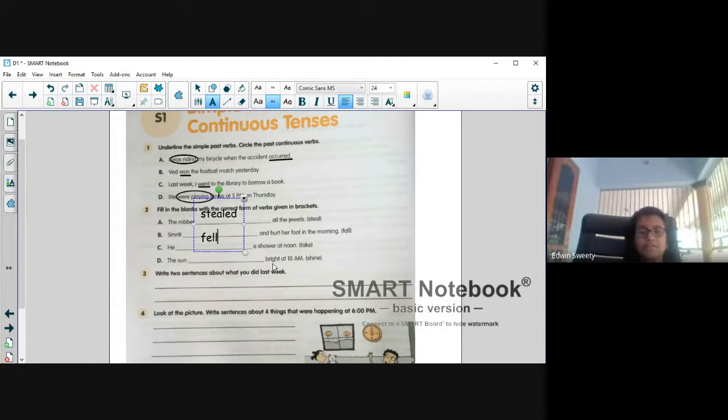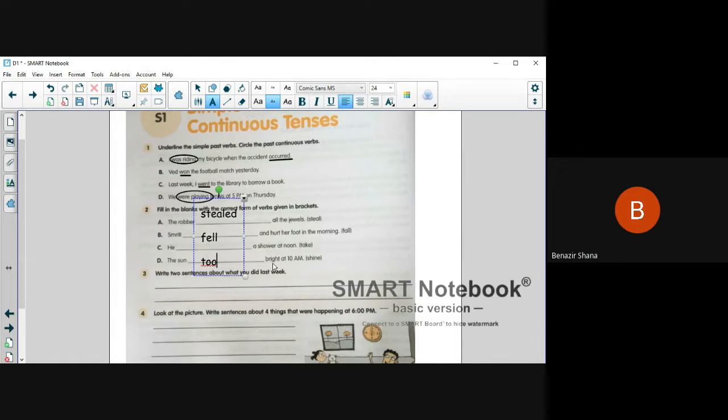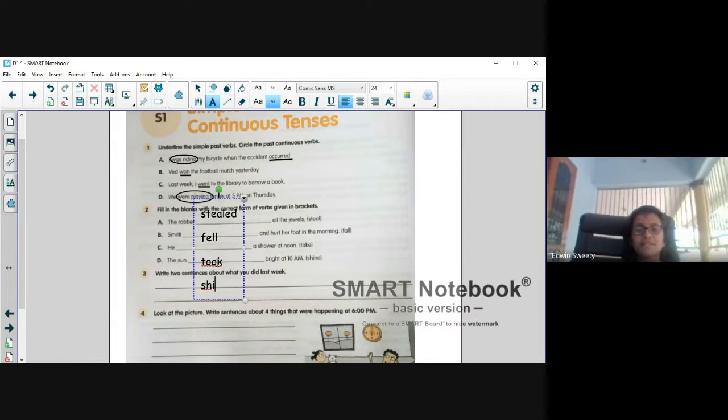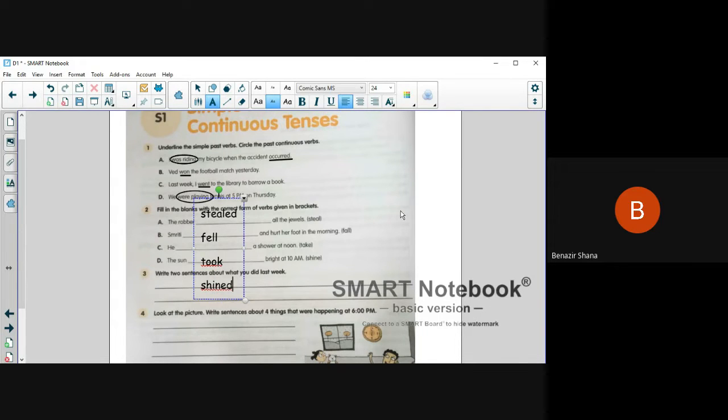He took a shower at noon. Took. Very good, Sweetie. Okay, next. The sun shone bright at 10 a.m. Shining. I'm asking past tense, not past continuous tense. Shone. Very good, Sweetie. Hope everyone understands this, right?